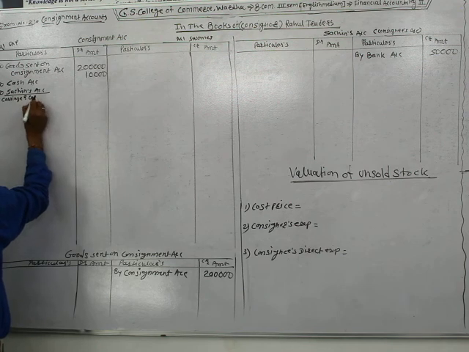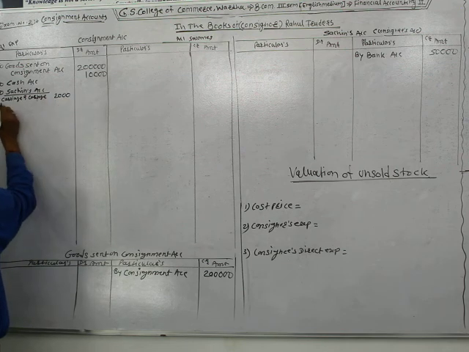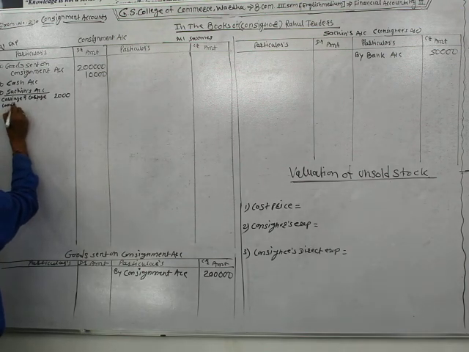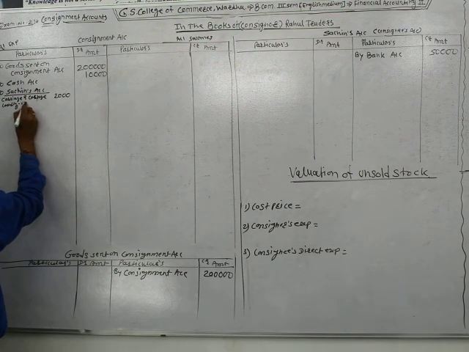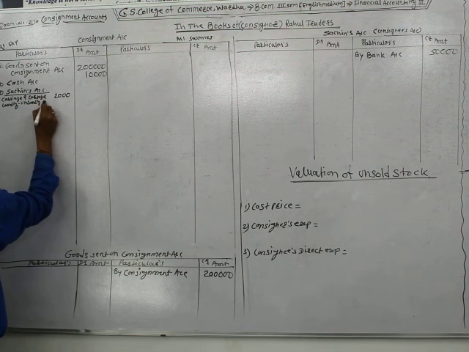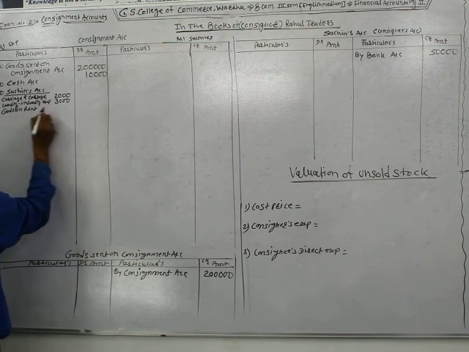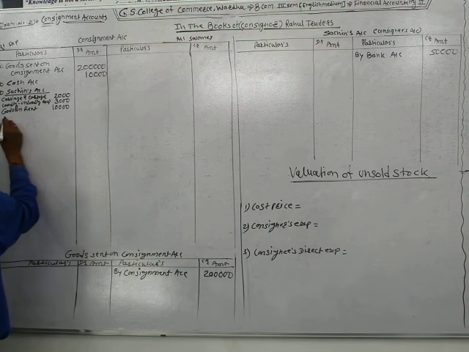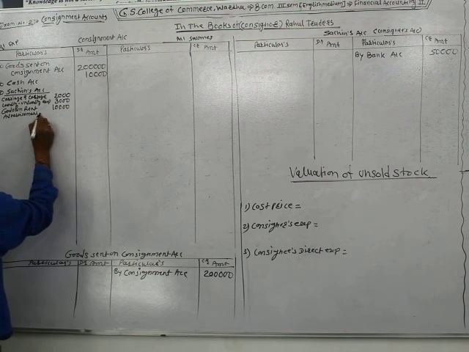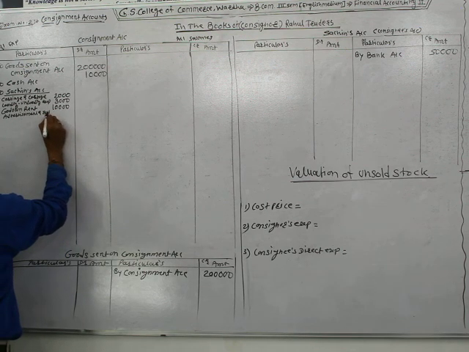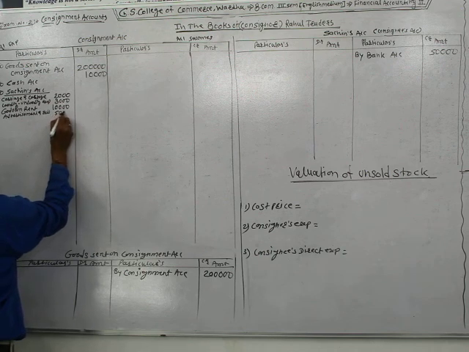Okay, there you have carriage and cartage 2,000, loading expenses 3,000, godown rent 10,000, and advertisement and selling expenses rupees 5,000.